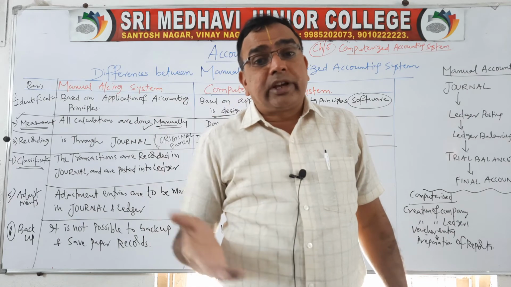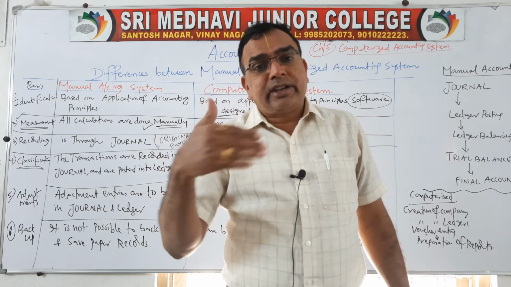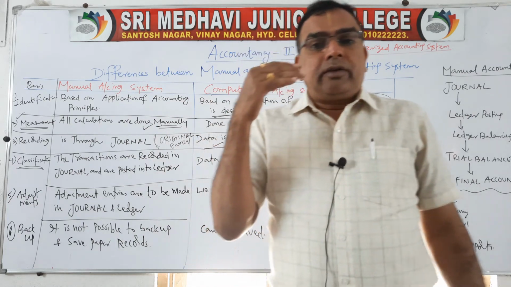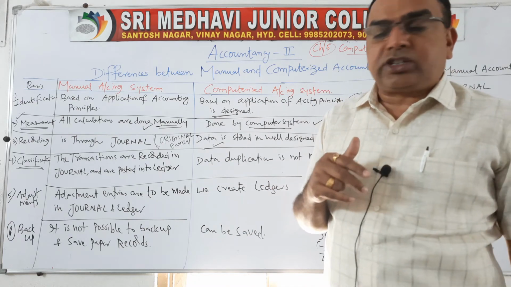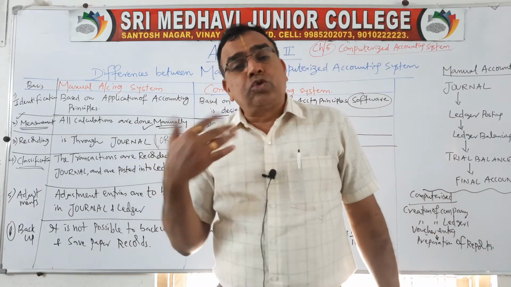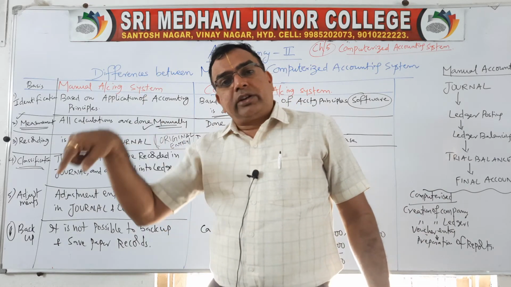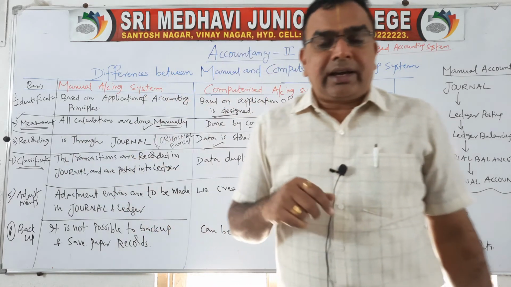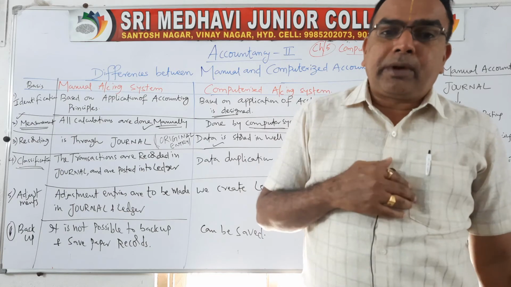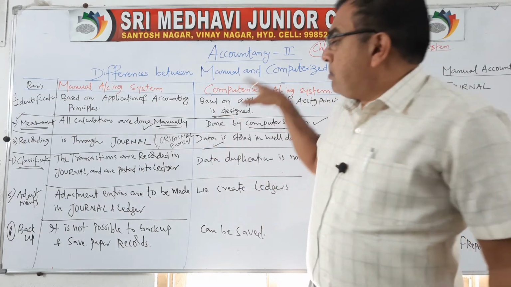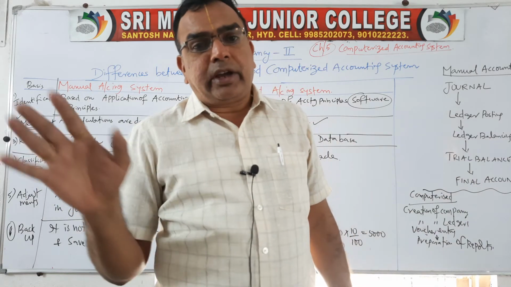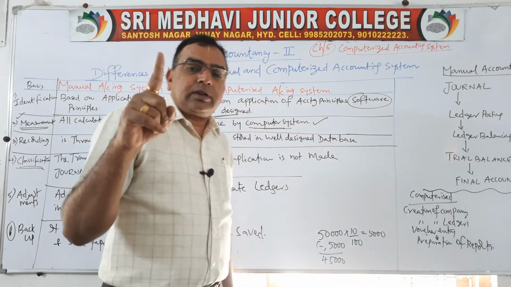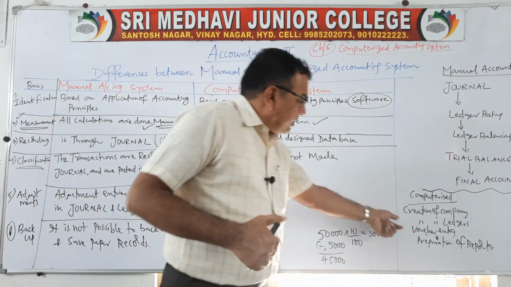This is called duplication, meaning a repeated transaction is done. Duplication means when an activity is done repeatedly. So manual accounting requires duplication. First you have to record in the journal, again you have to go for classification in order to prepare various ledgers. But under a computerized accounting system, you don't require any duplication. You only have to enter once. The remaining activity is done by the computer itself.